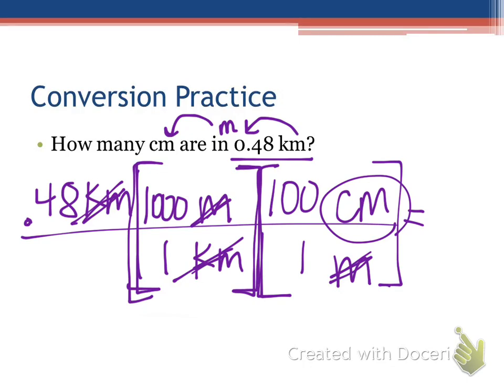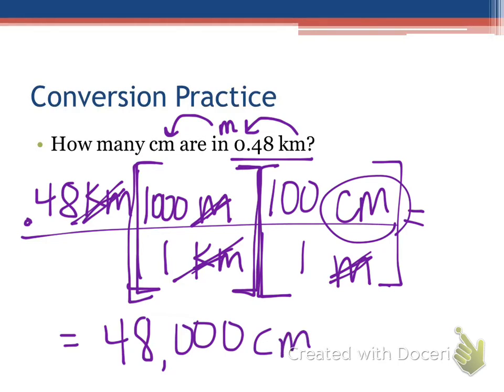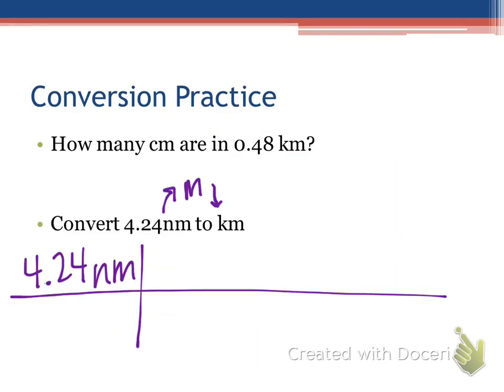This one's really easy, dividing by the whole bottom, right? Because it's just ones. So all we're doing is multiplying the top. So 0.48 times 1,000 times 100. 48,000. What are our units? Centimeters. Our units are always going to just go opposite of where we start.